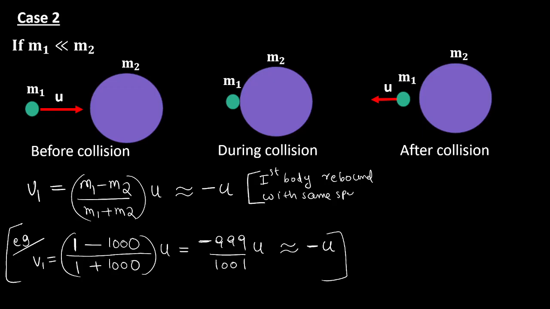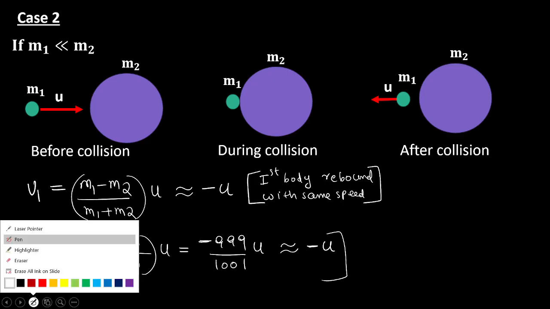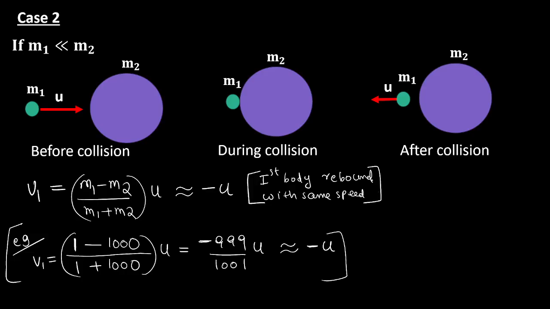This is the conclusion about the first body. All of it clear? Devasri, Aaron, Rakshana, Raj, everyone said you understood. Yes, sir. And what about the second body? What about the second body? The second body is stationary. I will tell you the reason why the second body is stationary.